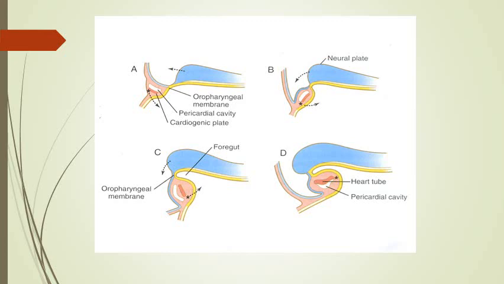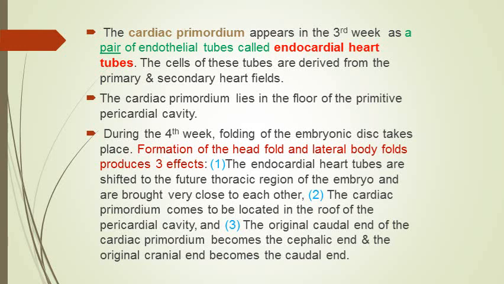So next we pass to this discussion, and each limb of the heart field gives rise to one endothelial tube, and each of these endothelial tubes is known as an endocardial heart tube.